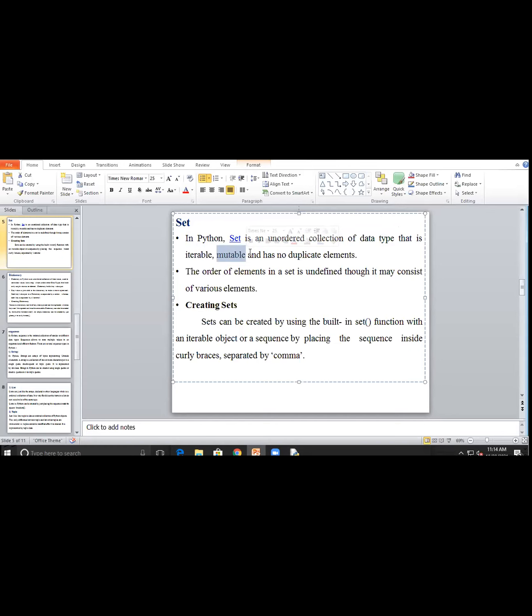Someone tell me what is the meaning of mutable. Mutable means it can change, the wording can change, and it will not allow duplicate data. So that's why your name's sequence will be changed.